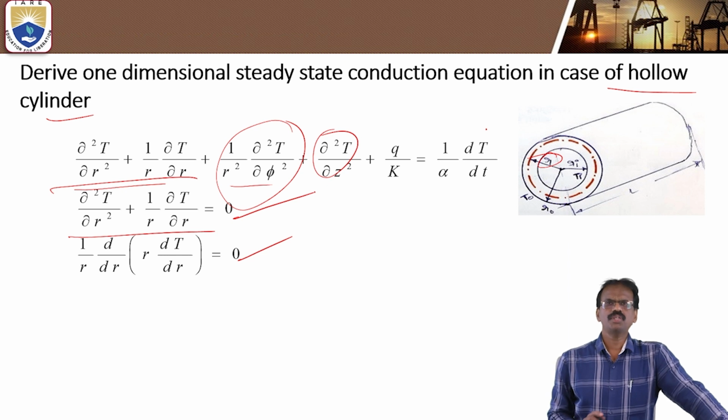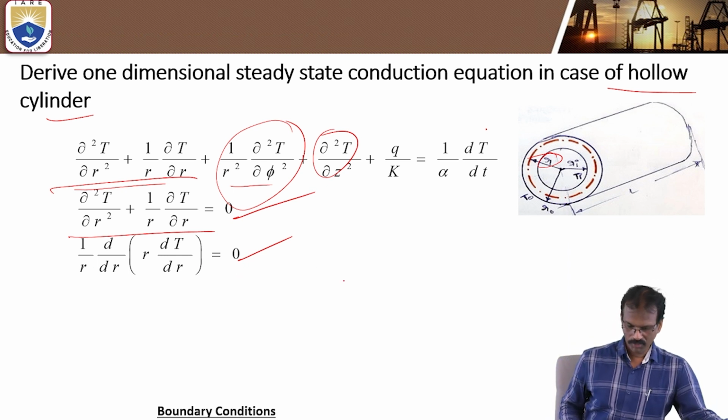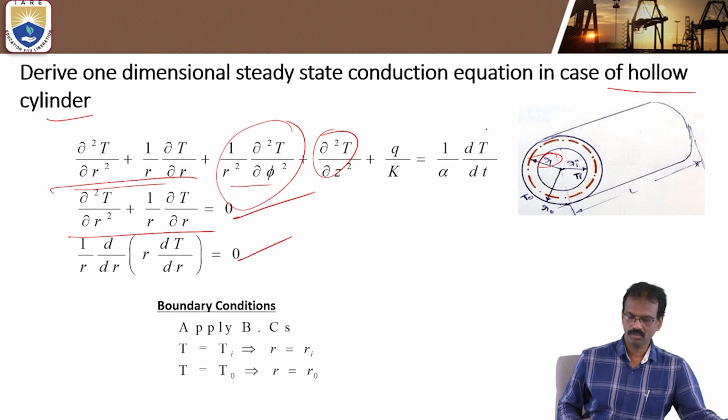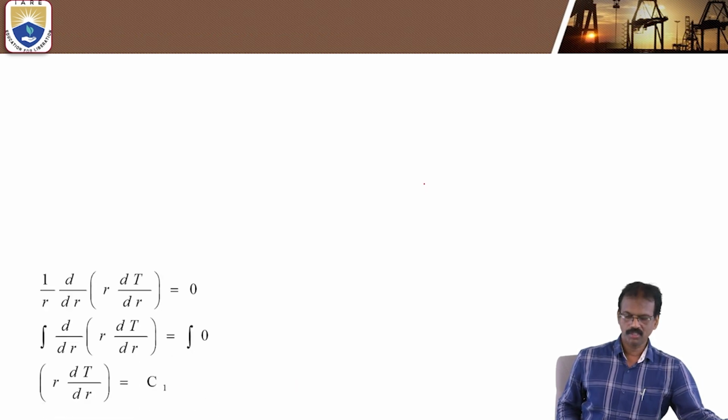If you integrate this on both sides, you will get the general equation. The general equation is like this, and we know the boundary conditions.